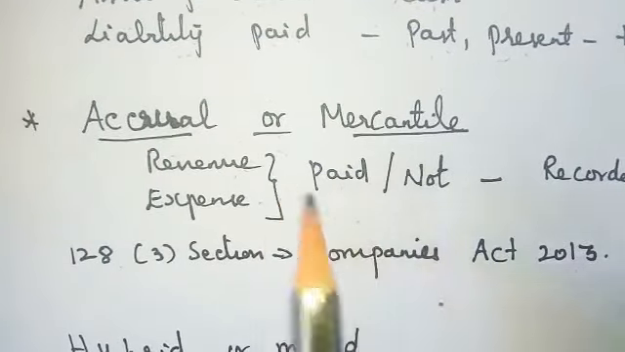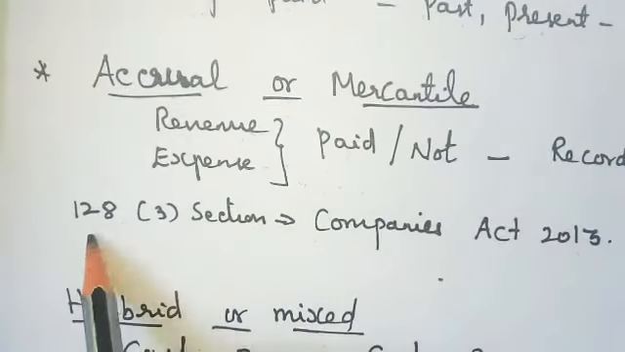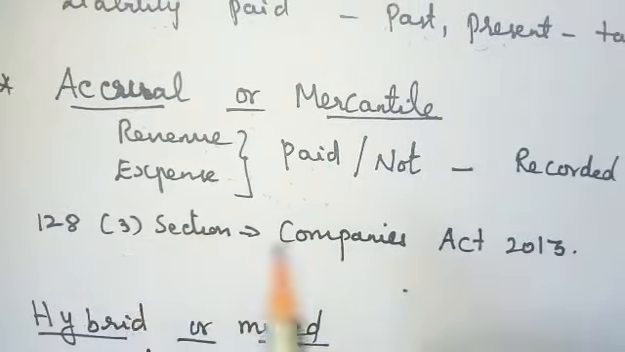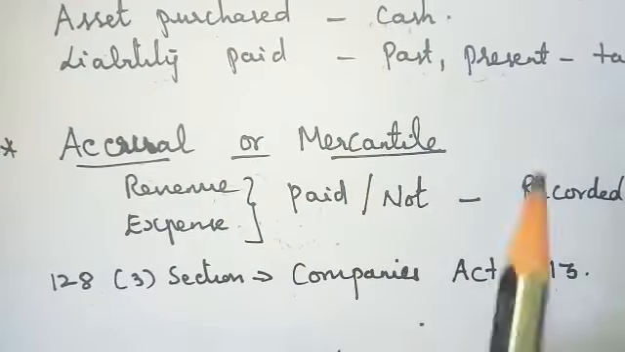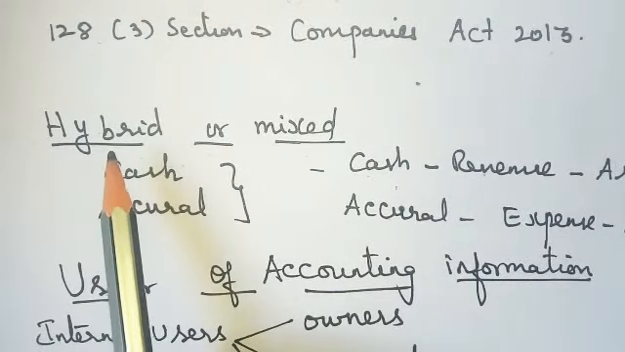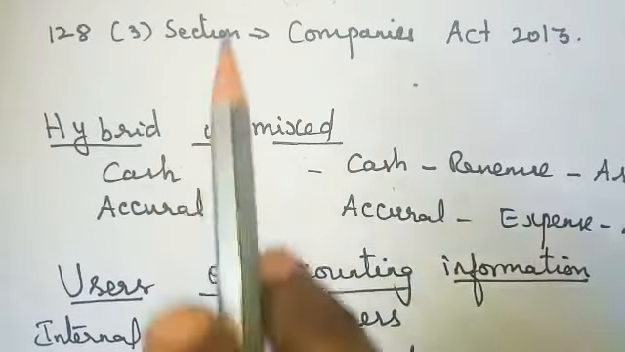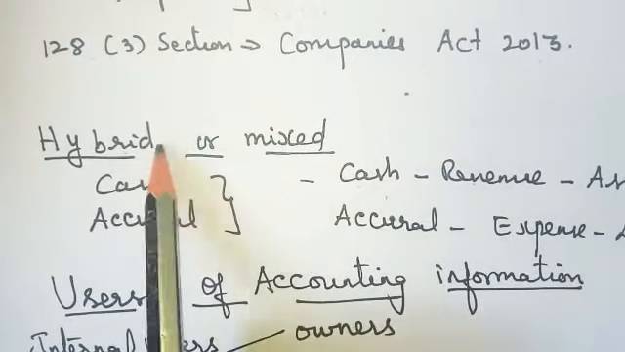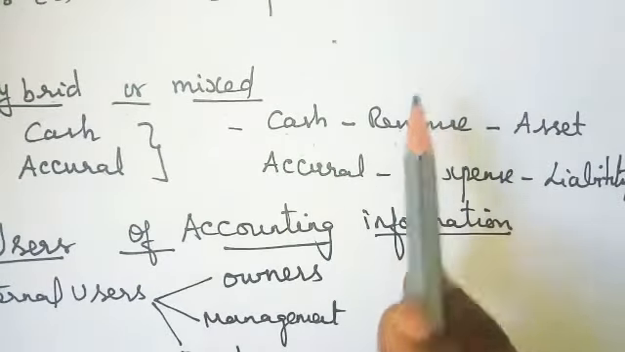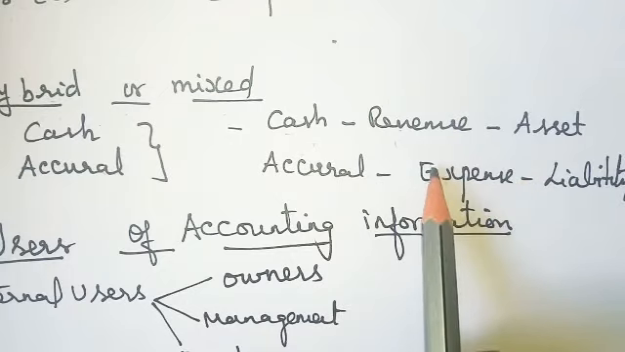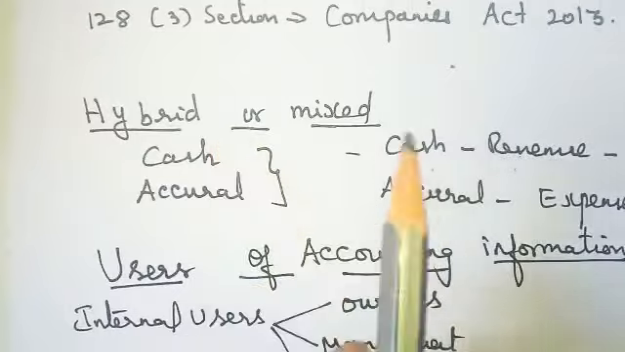So this will be maintained by all the companies according to Section 128(3) of the Companies Act of 2013. All the companies have to maintain this actuarial accounting. Next is the hybrid and mixed basis. Here both the cash and actuarial, both of the above happen. That is hybrid, which means mixed. Both will be entered. So cash revenue or incomes, actuarial expenses, everything, whether income is paid or not paid, will be recorded here.